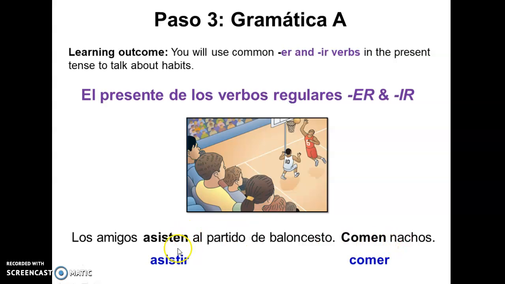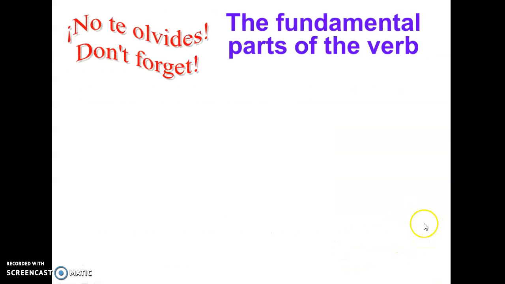These are common ir verbs, in this case asistir, to attend. Comer is to eat. In this picture we see friends attending a basketball game. Los amigos asisten al partido de baloncesto. So the friends attend the basketball game. And then maybe later, or while watching this game, they are eating nachos. So comen nachos.